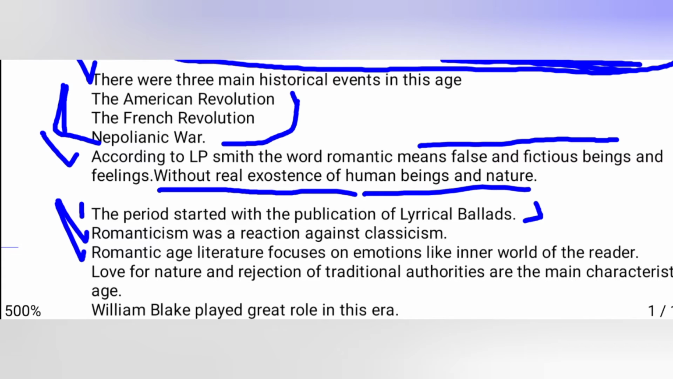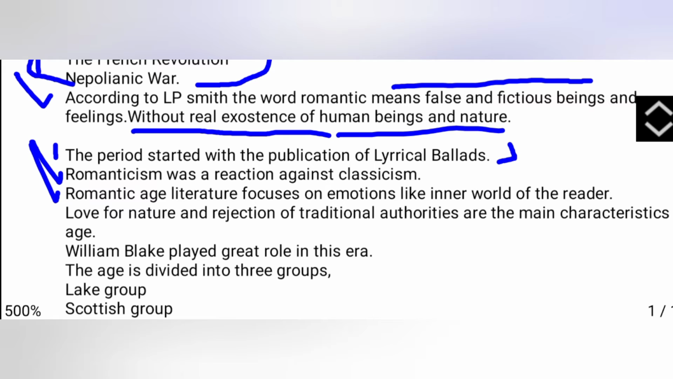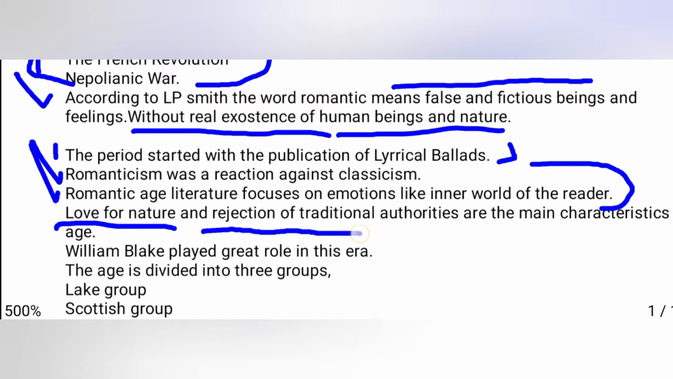Romantic age literature focuses on emotions, the inner world of the writer. Romantic literature is about the emotions, feelings, and imaginations of the writer. What he feels, he keeps writing. He writes on the page whatever he feels, whatever he sees in his inner self. These are only the emotions and feelings of the writer. Love for nature and rejection of traditional values are the main characteristics of this age.